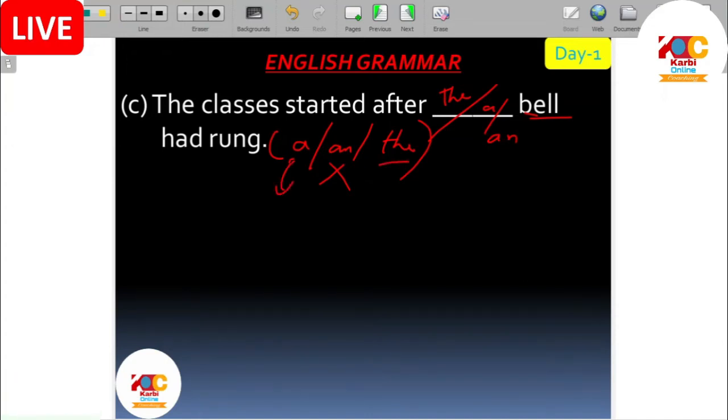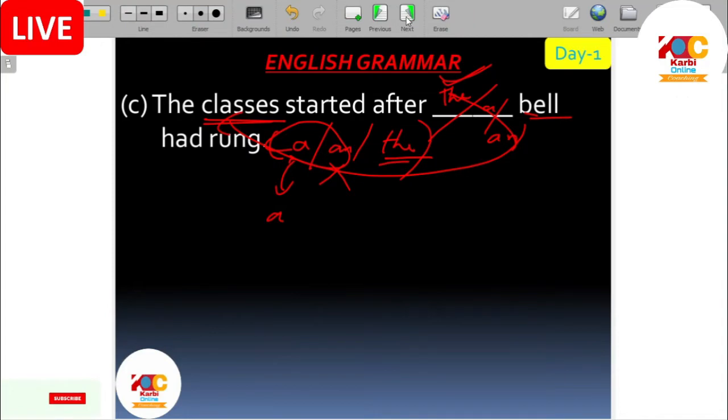But when we put a, what will it become? A bell means any bell. A means any. But we are not talking about any bell. We are talking about classes, and classes means we are talking about the school bell. Not a temple bell or another bell, and not a cycle bell either. That's why we have to put the. The bell means we are especially talking about the school bell, not any other bell. A and an are indefinite articles, whereas the is definite. Definite means exact, particular. We are talking about the particular school bell. That's why the is appropriate here.